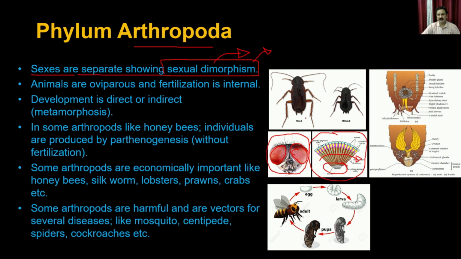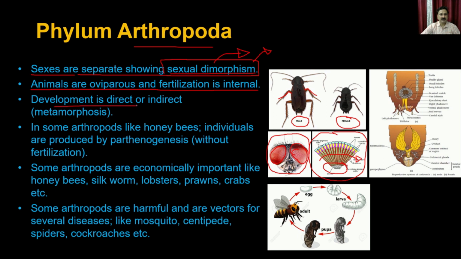So what you see here is a cockroach. This is a male cockroach and this is a female cockroach. Just by looking at the cockroach, you can say that this one is big in size and this one is small in size. As far as the body structure is concerned, the legs and all other kinds of features are different in the male versus the female, and that is what is called sexual dimorphism. The animals are oviparous, and the fertilization is internal.